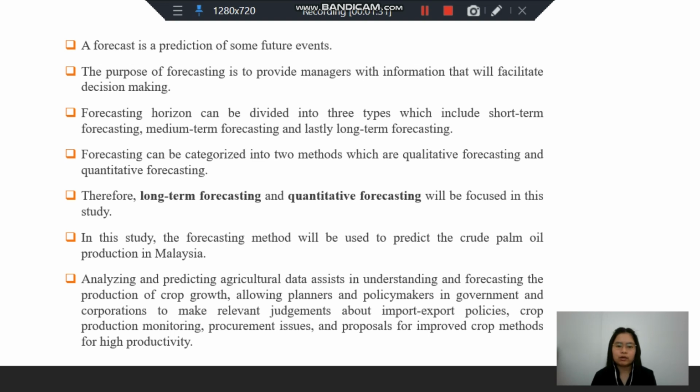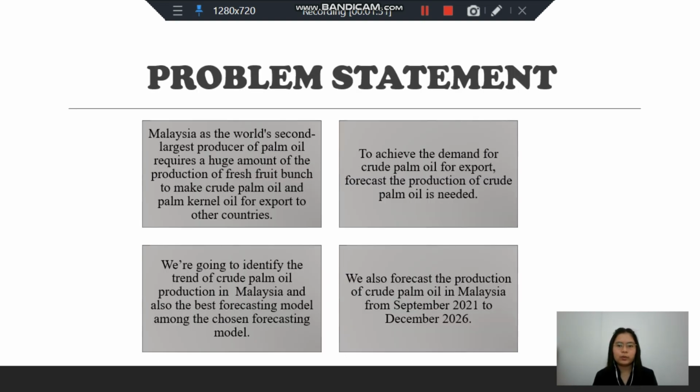Analyzing and predicting agricultural data assists in understanding and forecasting the production of crop growth, allowing planners and policymakers in government and corporations to make relevant judgments about import-export policies, crop production monitoring, procurement issues, and proposals for improved crop methods for high productivity. Next, the problem statement.